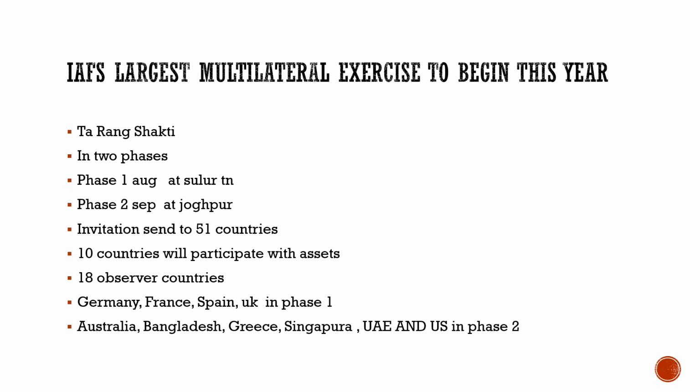10 countries will participate with their assets, and 18 countries would be observer countries. It is said that 150 aircraft, both foreign and from the Indian Air Force, would participate in it. In phase one, Germany, France, Spain and the UK would be there, and in phase two, Australia, Bangladesh, Greece, Singapore, UAE, and the US will take part. This is about Tarang Shakti, the IAF's largest multilateral exercise, which would begin in the month of August.